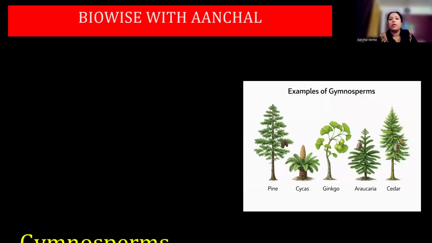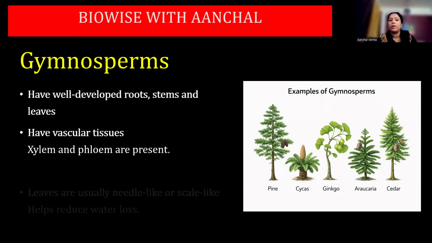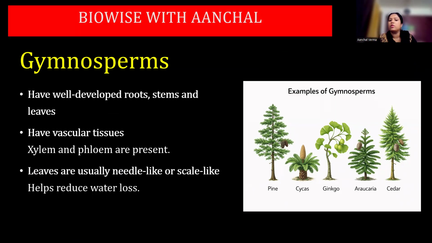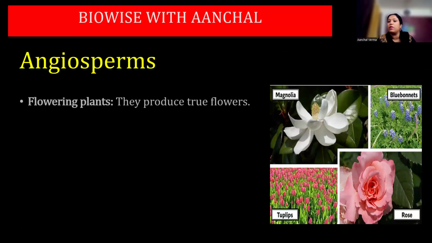Okay. Next, they have well-developed roots, stems, and leaves. They have vascular tissues, xylem and phloem, and the leaves are usually needle-like or scale-like to help reduce transpiration because they generally grow in cold places. Examples are pine and cycas. Then you have angiosperms, or the flowering plants.